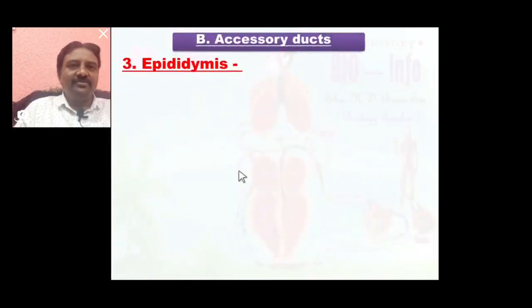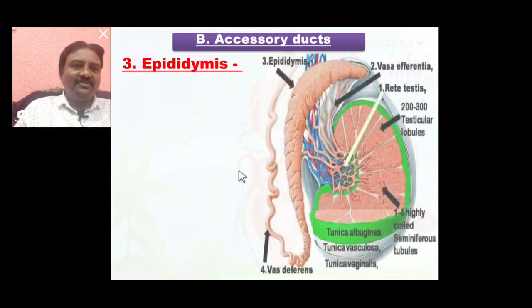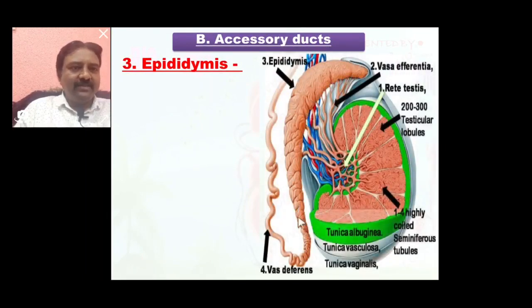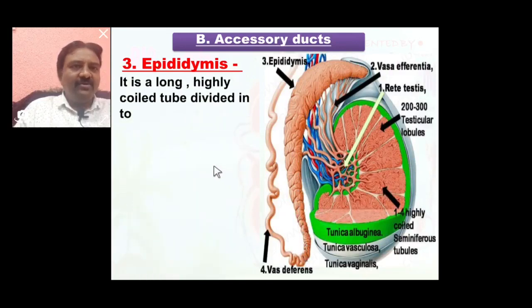Also, about pronunciation, epididymis is also called so. This is the epididymis structure. It is a long, highly coiled tube divided into three parts. Upper caput epididymis, this is the caput epididymis part.